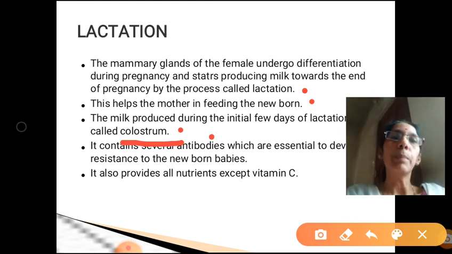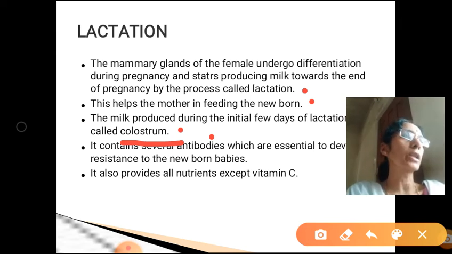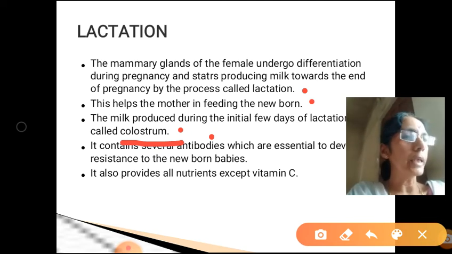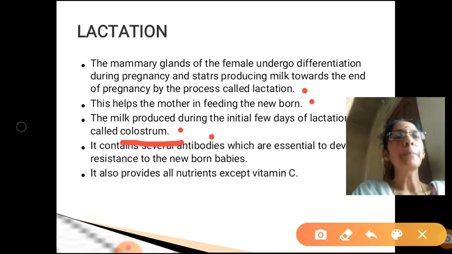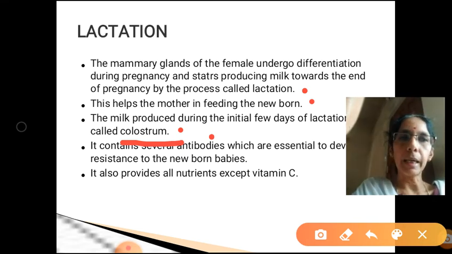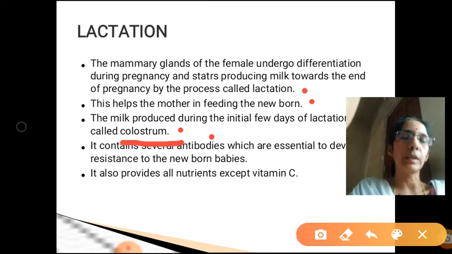Antibodies are the protective proteins that are very essential for newborn babies to develop resistance to different types of diseases, because colostrum is rich in all different antibodies. What are antibodies? They are the protective proteins. So these antibodies will provide resistance to the newborn babies against different types of diseases.